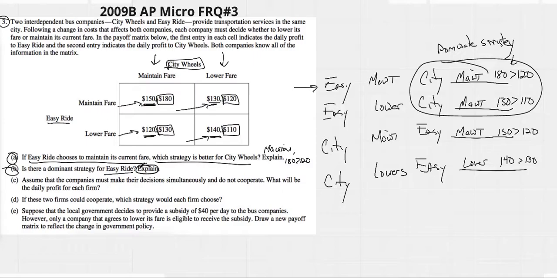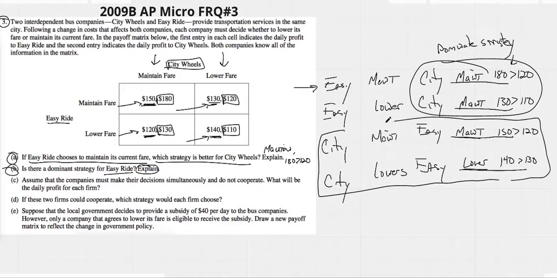Is there a dominant strategy for Easy Ride? Explain. Now, they didn't make this easy for us. They just said, is there a dominant strategy? And here we can see that Easy will maintain when City maintains, and Easy will lower when City lowers. So I would want to explain that all out. Easy will do the same thing that City does. Just say when City maintains, Easy will maintain, and when City lowers, Easy will lower. And that will show that Easy does not have a dominant strategy.